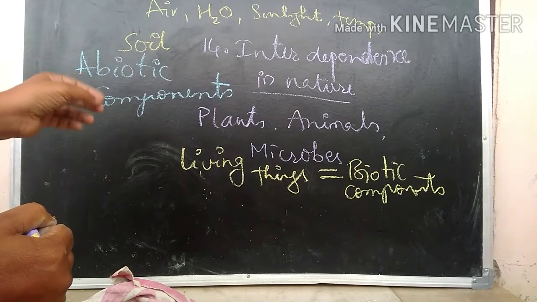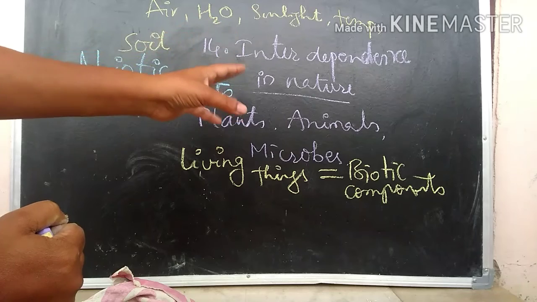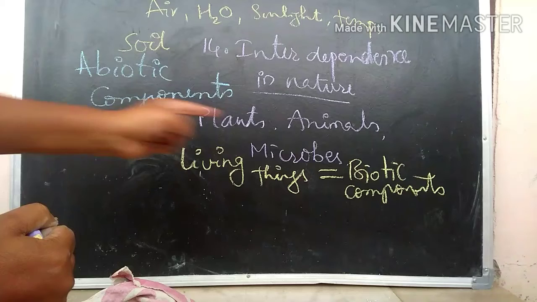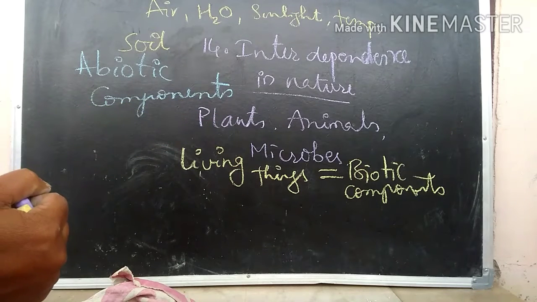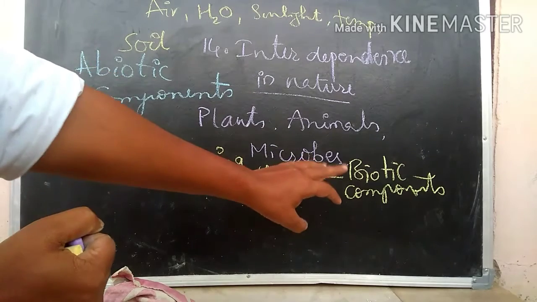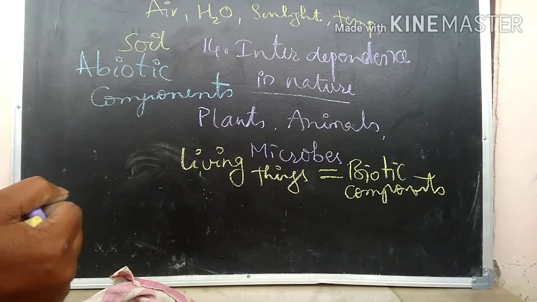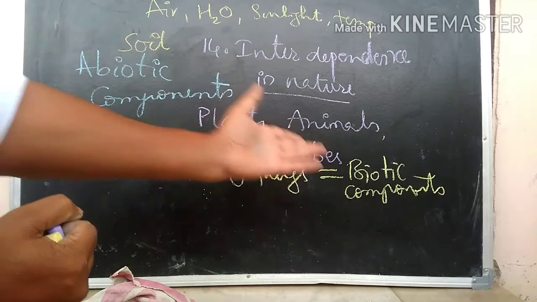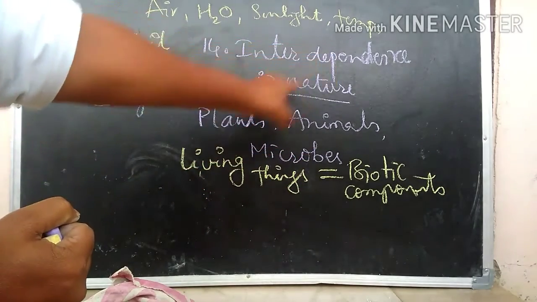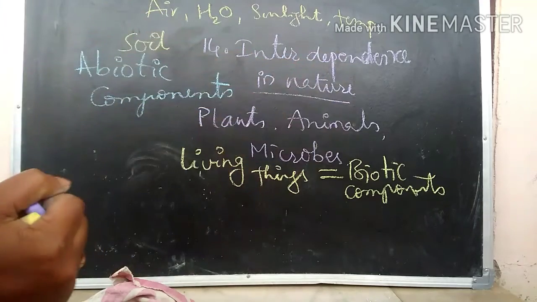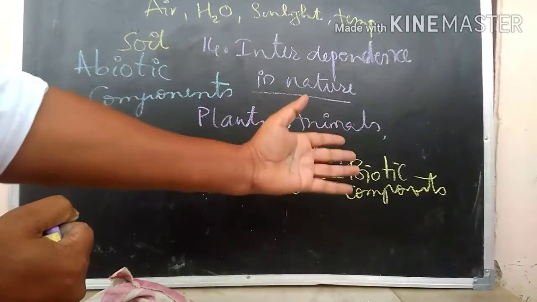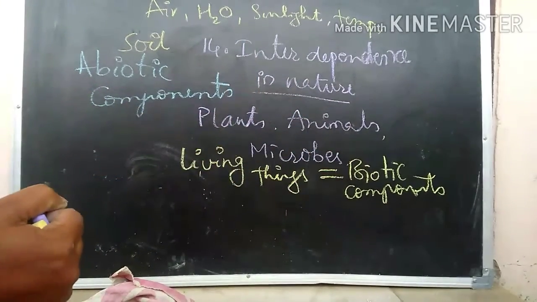Definitely we can say that nature is the combination of abiotic and biotic components. Nature is a combination of abiotic and biotic components. Here, these abiotic components and biotic components are interrelated. In nature, they depend on each other. The living thing depends upon the non-living thing, and the non-living thing depends upon the living things.